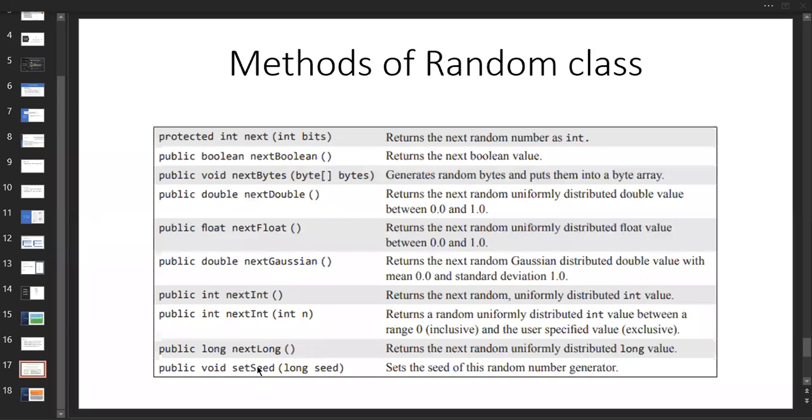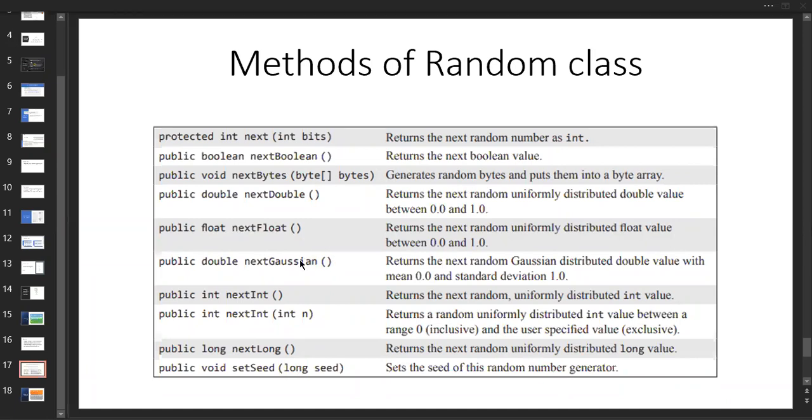And setSeed, whether it is required or not. It sets the seed of this random number generator. We specify the number, a given random number with a particular seed value, where it starts from. Seed, think of it like a tree seed, where it starts from. I think you got my point. It only allows a long value.